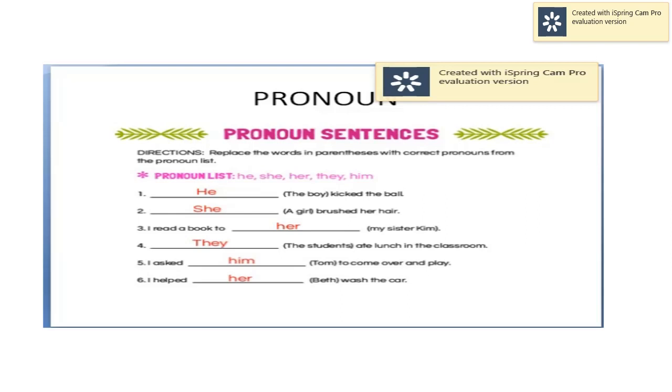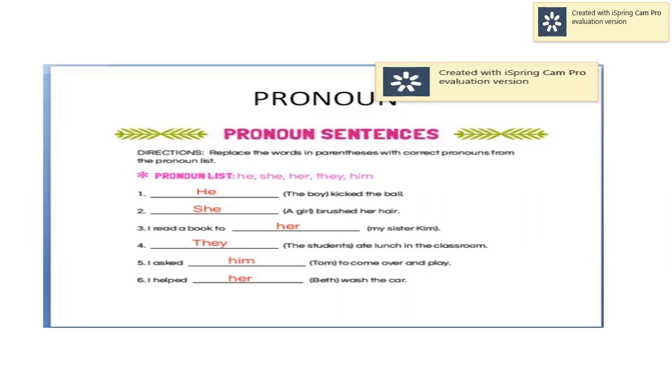Second sentence. A girl brushed her hair. Here she is used for a girl. Third sentence. I read a book to her.